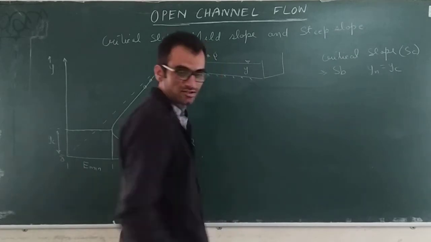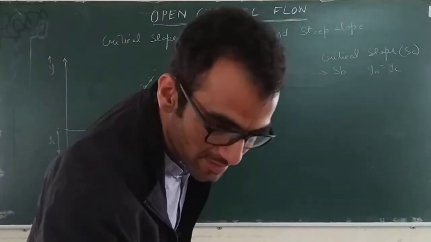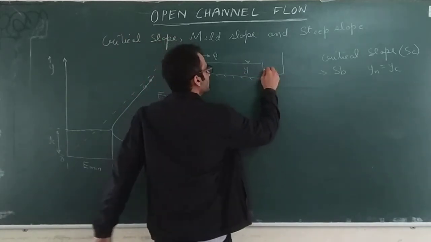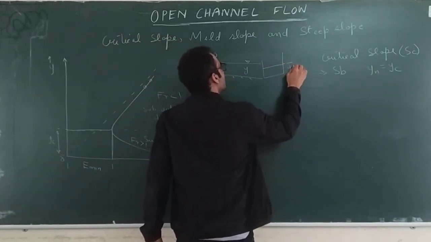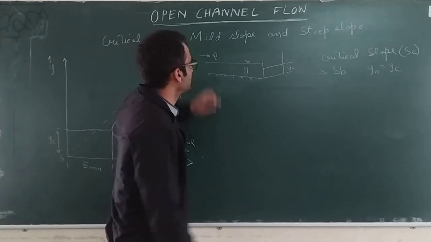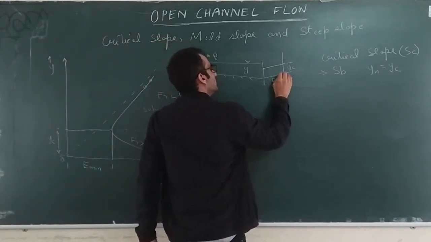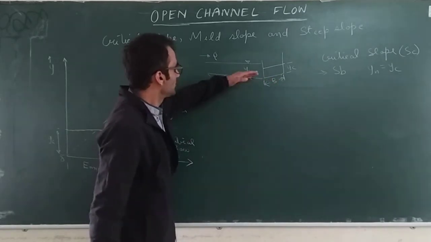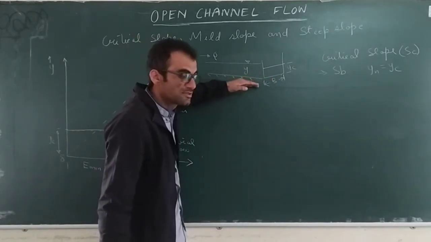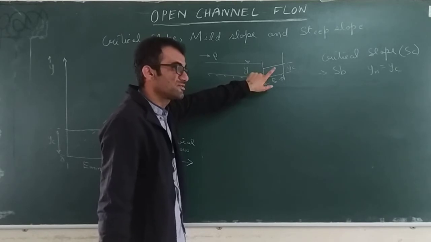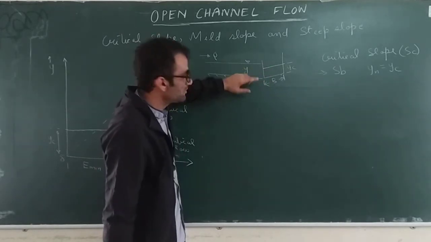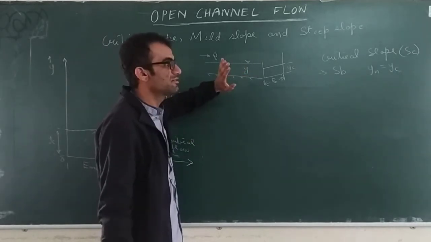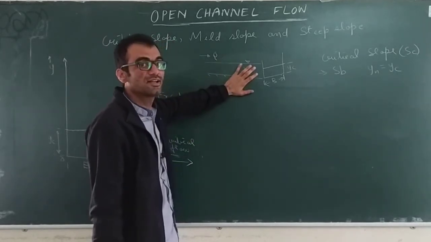And we did not consider the slope in it because it does not depend upon the slope. Now see, in this channel we know that your critical depth is YC, that you can calculate because you know the discharge and you know the base width. This much information is enough to calculate the critical depth. Whenever you are changing the slopes, your critical depth was not changing, it was always constant. But what was changing? Your normal depth will change. Normal depth will be different for every different value of slope.